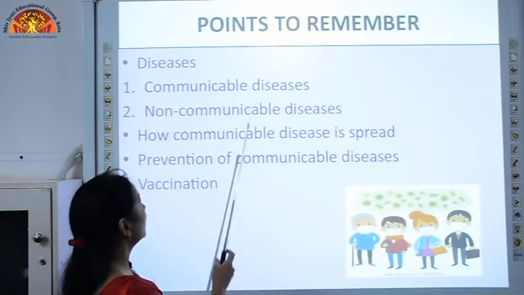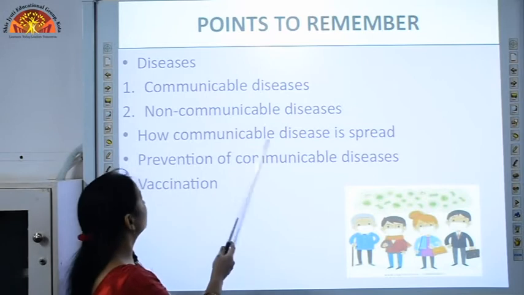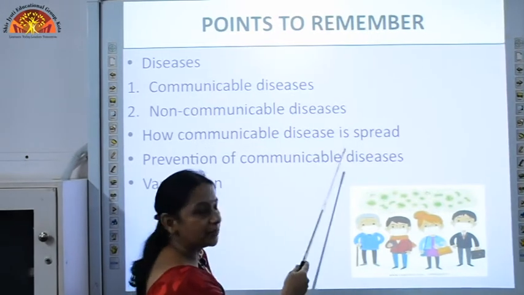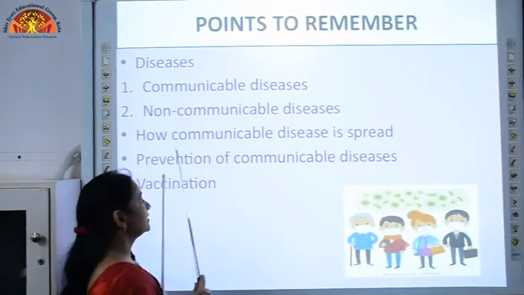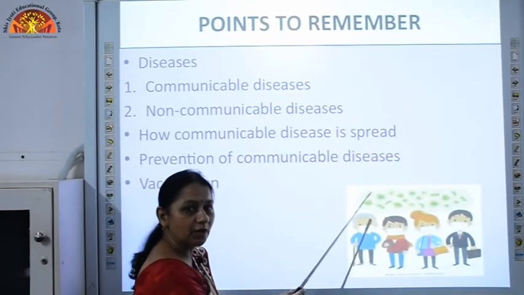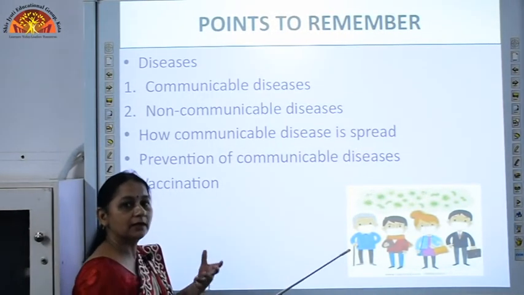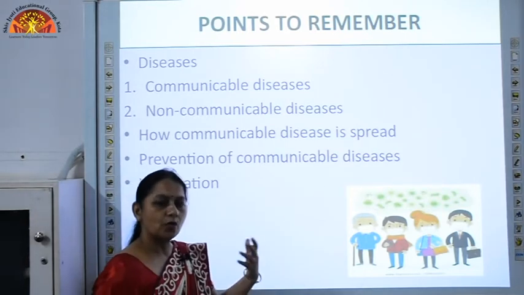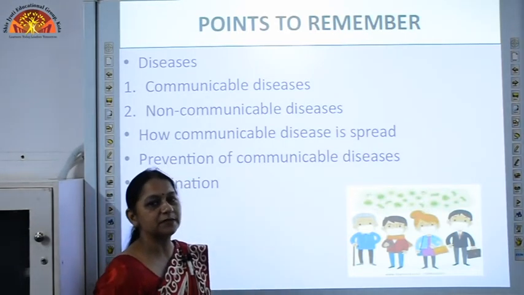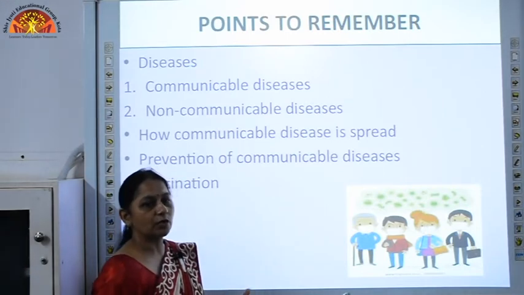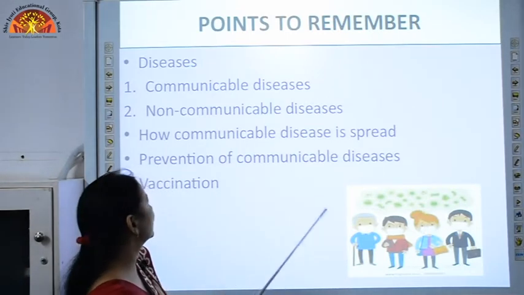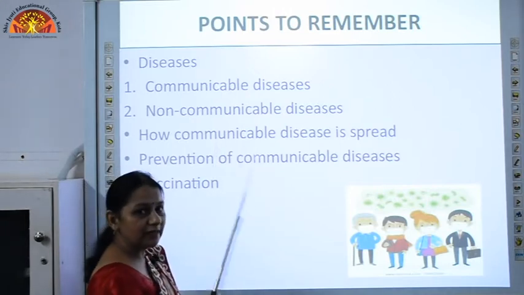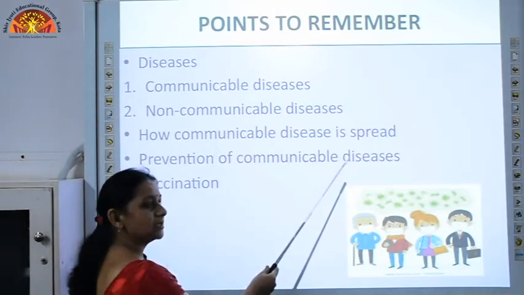So we have done communicable diseases, non-communicable diseases, and how communicable diseases spread. The next topic is prevention of communicable diseases. We can take some measures to prevent these diseases: washing hands, keeping our food items covered, filtering the water. These are some precautions we can take to prevent the spread of communicable diseases.